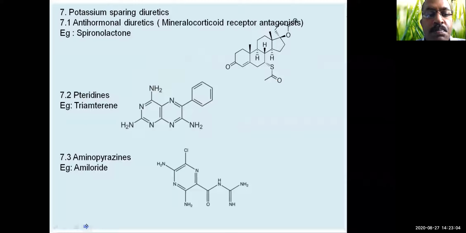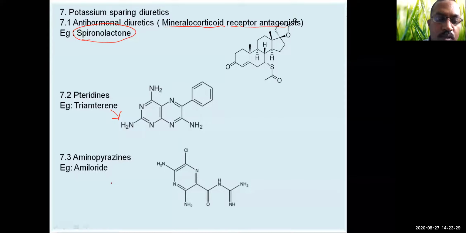In this we have three categories, that is anti-hormonal diuretics, or they are also called mineralocorticoid receptor antagonists. The example drug is spironolactone. Then pteridines, in this class you have triamterene, whereas in aminopyrazines you have amiloride as an example.